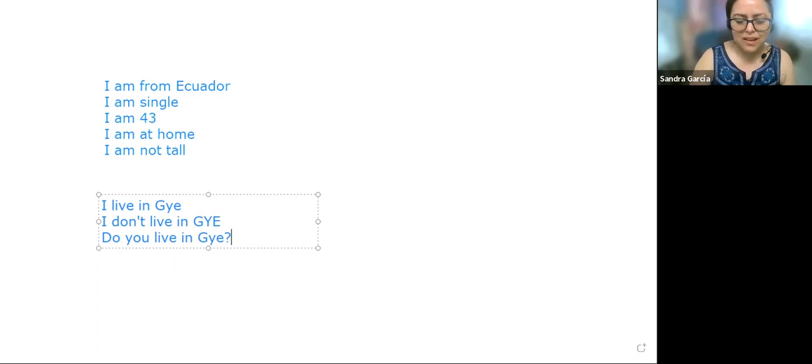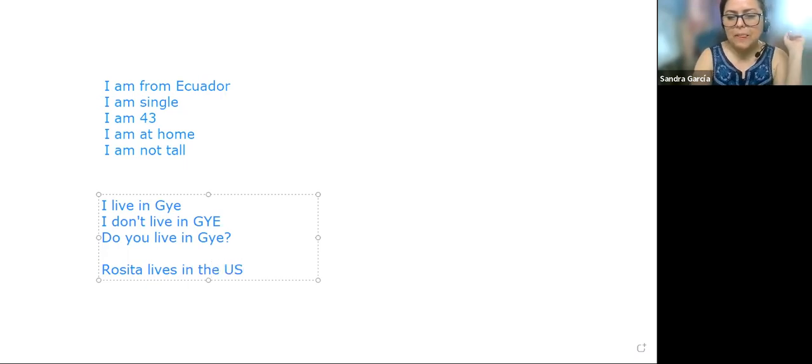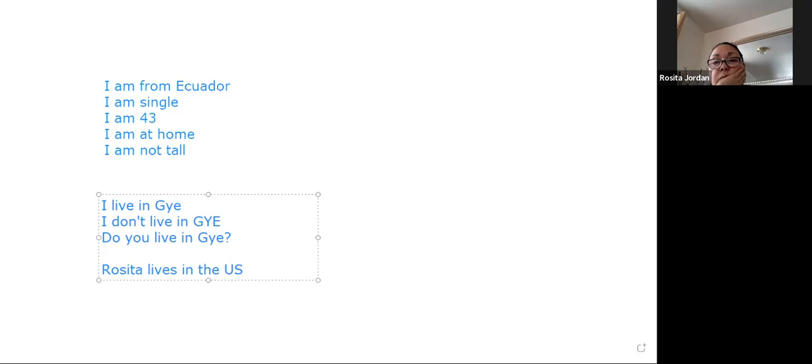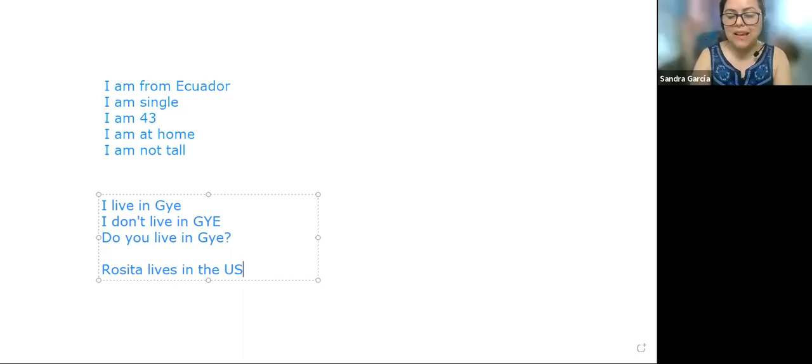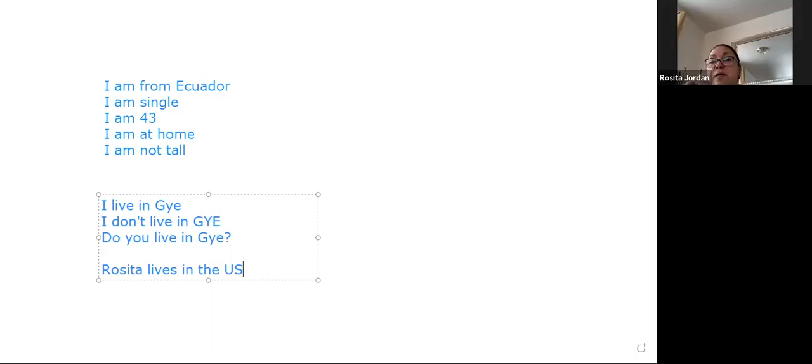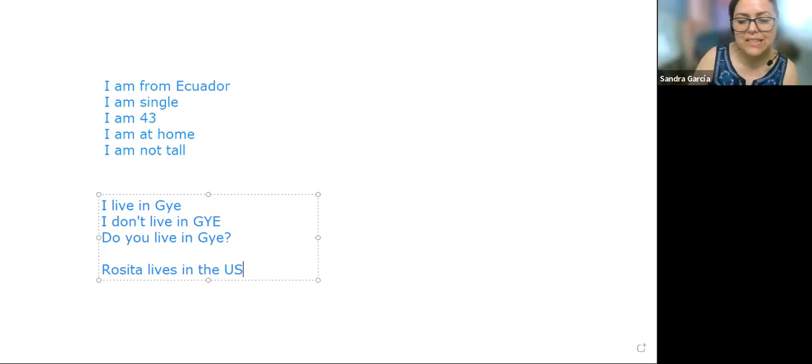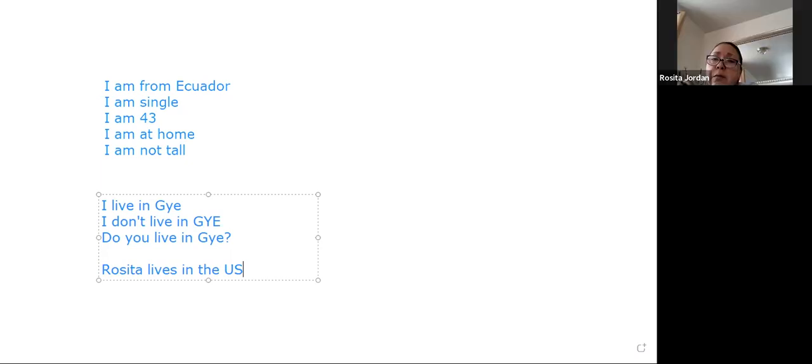That's it. Okay, next. Rosita lives in the US. That's a statement. Yes, very good. I live in the United States. So how is the negative sentence in this case? I don't live in the United States.